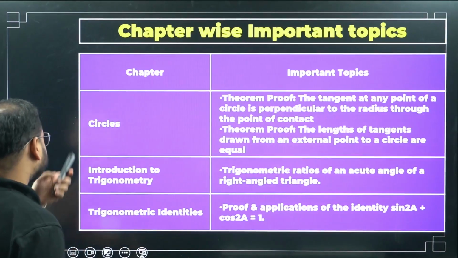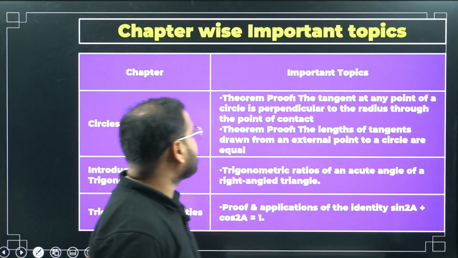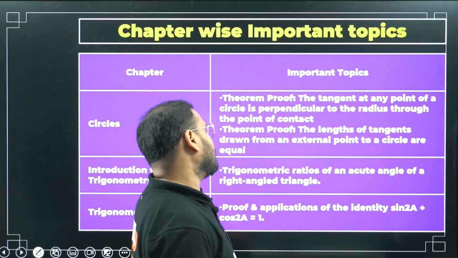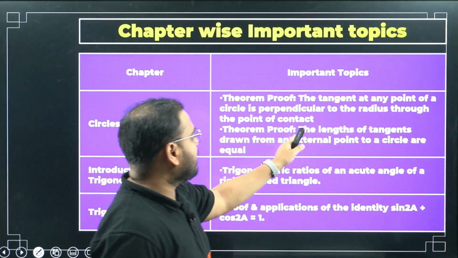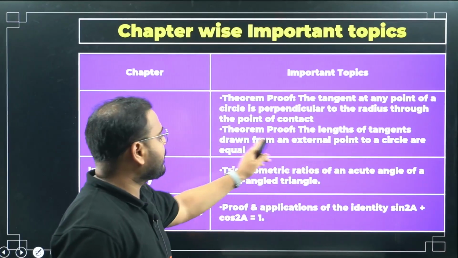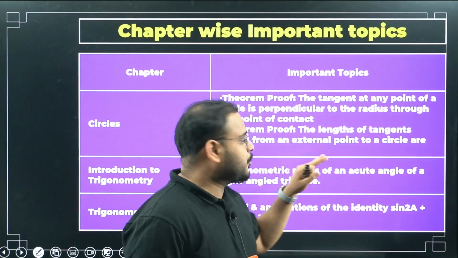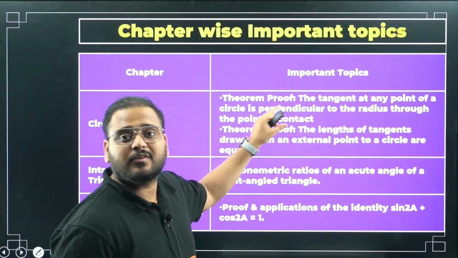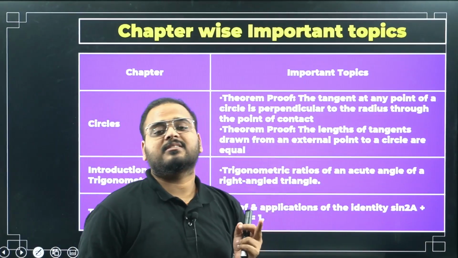Moving on to circles. Theorem proof: the tangent at any point of a circle is perpendicular to the radius at the point of contact. So you have to prove these two theorems. The lengths of tangents drawn from an external point to a circle are equal. If you are not able to read this, or it is going too fast because a lot of statements are given, I have already told you, the link is in the description.